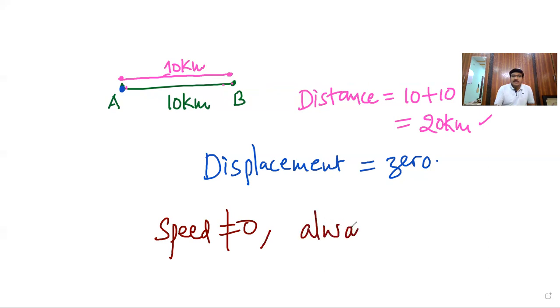Velocity, as I said in the above case, may be zero when displacement is zero, but speed cannot be zero. Speed does not have any direction, so always it is positive. Is it clear? These are the standard things about the speed.